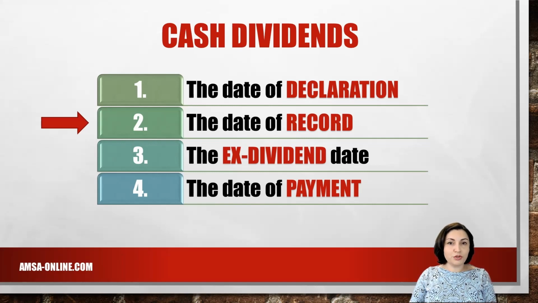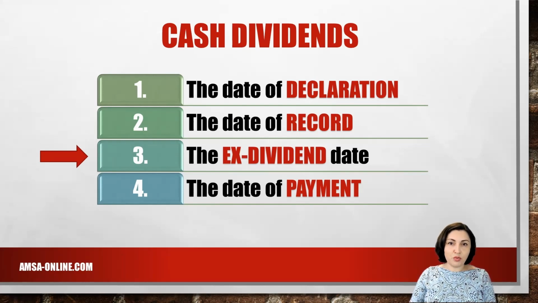To be eligible to receive the dividend, a person must be listed in the corporation's record as the owner of the stock on the date of record. The ex-dividend date is important for investors in companies whose stock trade on stock exchanges. It is customary for the stock to go ex-dividend 3 business days before the date of record to permit the compilation of the list of stockholders as of the record date.